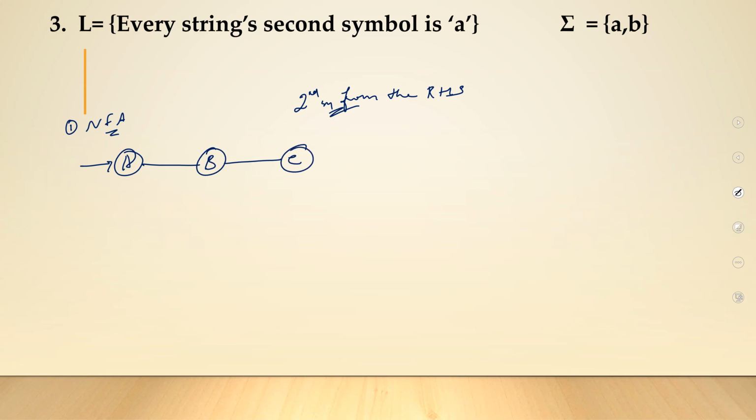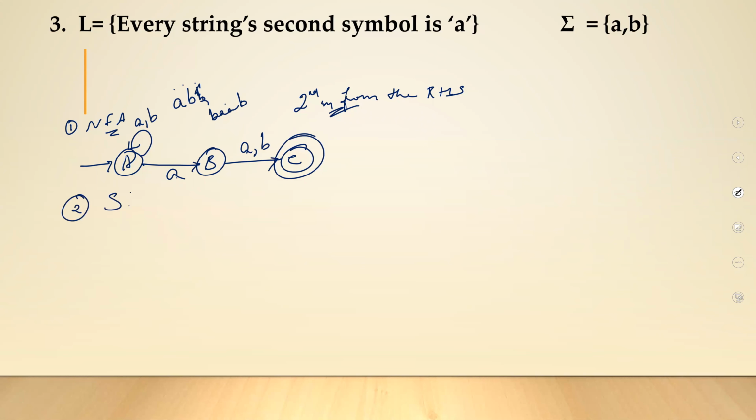From the RHS, every symbol, which means if you have A, B, B, this is valid. Second symbol, this is valid. This is valid. Second symbol from the right should be an A. So very simple. In the beginning, you are not bothered whatever it is. The last symbol also, you are not bothered what it is. But the second last should be an A. So this is your NFA.